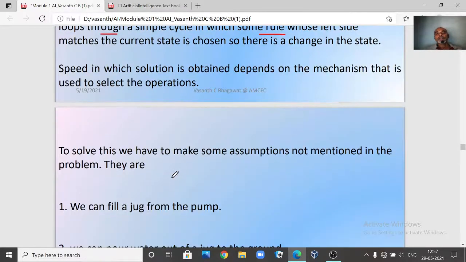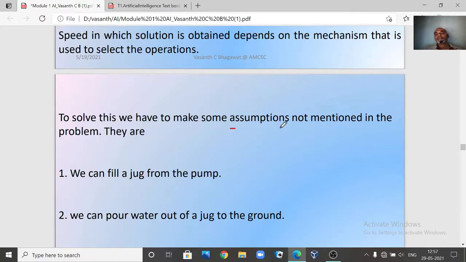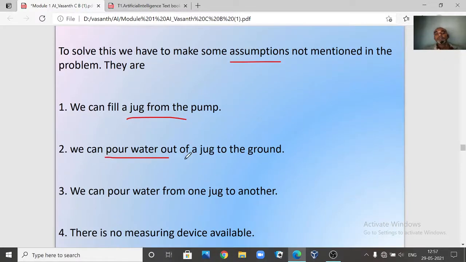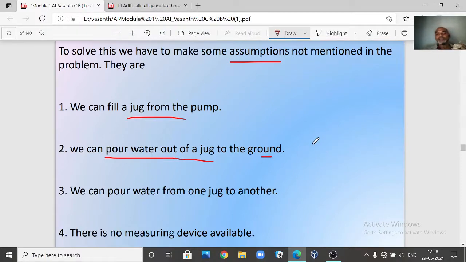To solve this problem we are making some assumptions which are not specified in the problem. The first assumption: we can fill the jug from a pump or a tap. Second, you can pour the water out of the jug onto the ground. Nowhere in the problem is it given, but we assume you can pour water from your jug to the ground, that is, you can empty the jug.